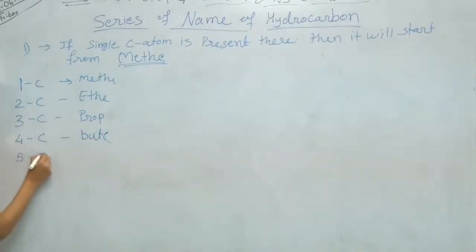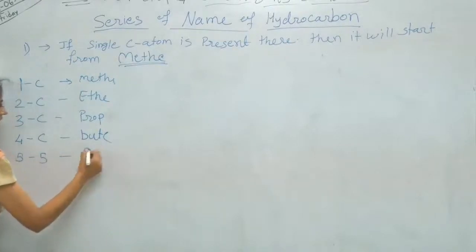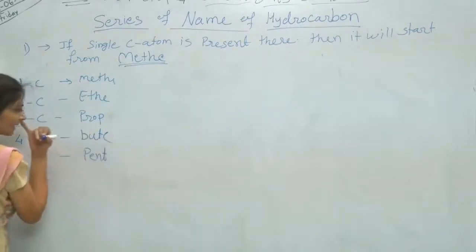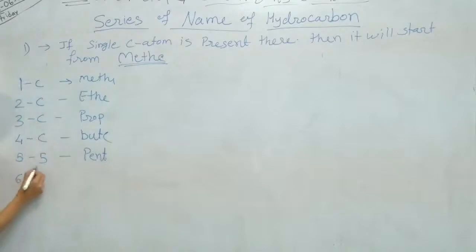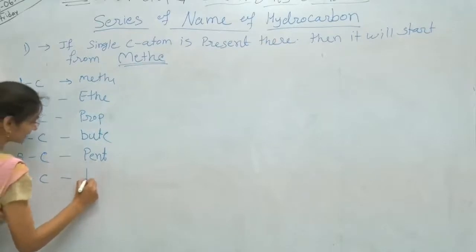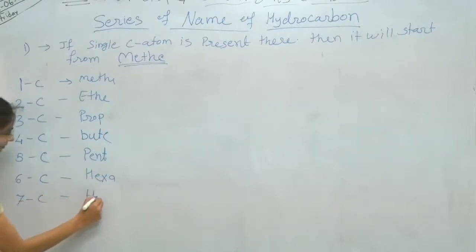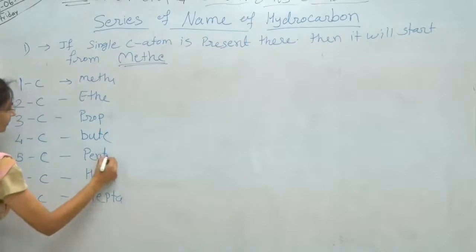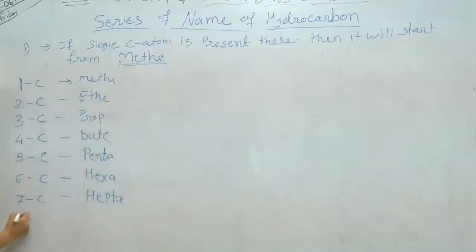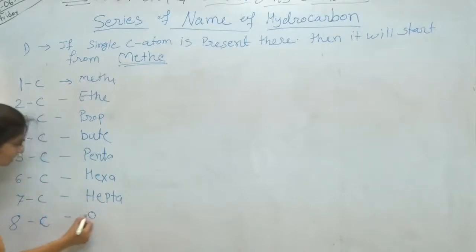If 5 carbon atoms are present, then pent. Pentagon you know very well. It is very easy to understand. Then for 6 carbon atoms, it is hex. For 7 carbon atoms, it is hepta. For 8 carbon atoms, octa. We know octopus. Octopus has 8 arms. That's why we can understand octa.